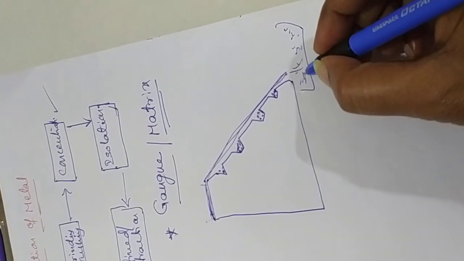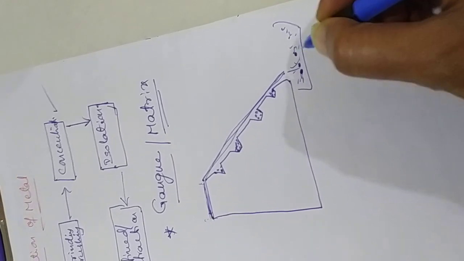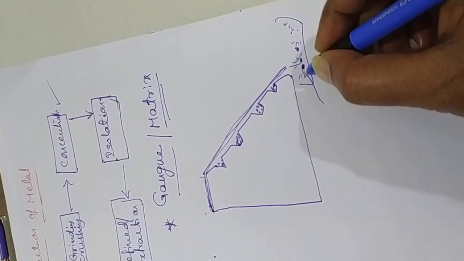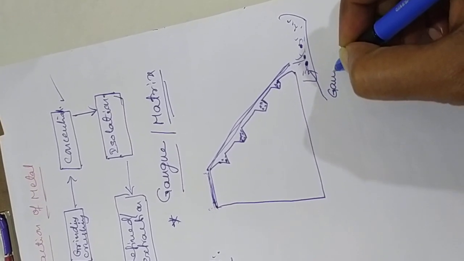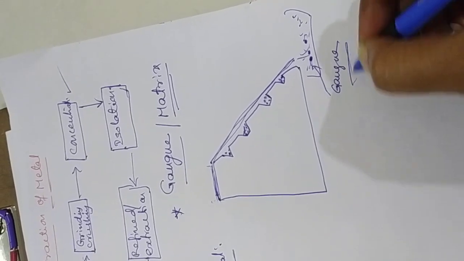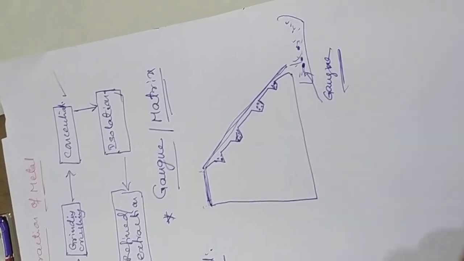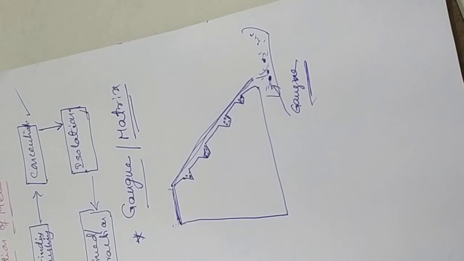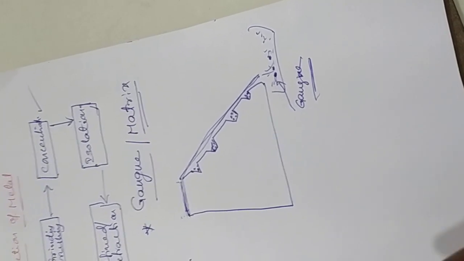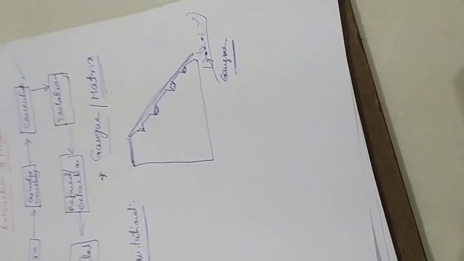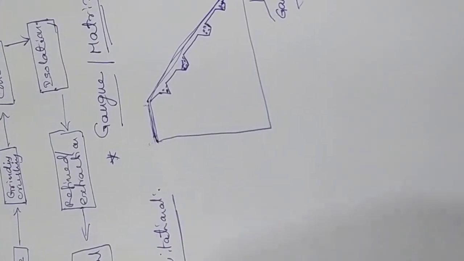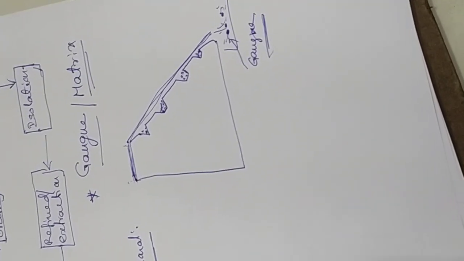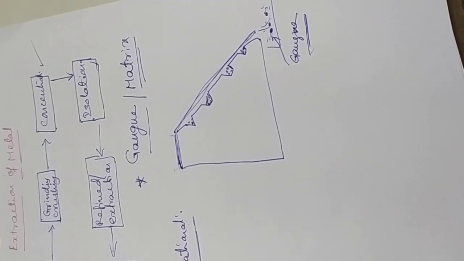Still there are some impurities. This is called gangue. Still some gangue is available. But in this gravitational force method, you will not get 100% purity. This is a physical method.